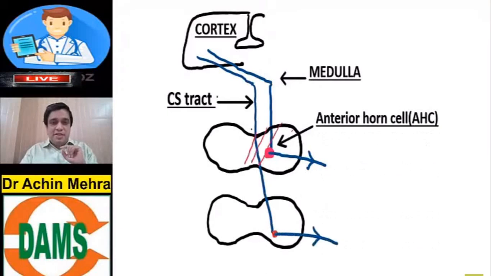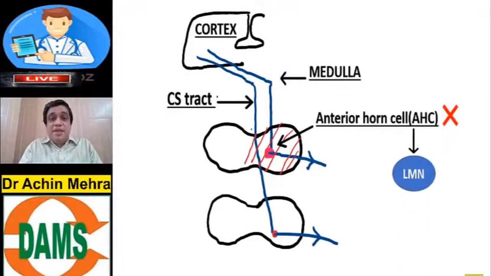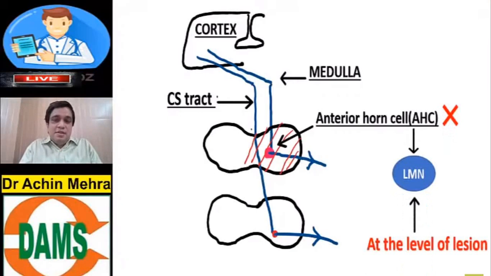Now I am telling you this basic concept because if at all you have a hemisection in the spinal cord, at the level of the lesion, the anterior horn cell is lost. And if you remember your basics again, whenever there is an injury in the anterior horn cell, the weakness is seen of the type LMN. So at the level of the lesion, we get an LMN weakness. The tone of the limb in LMN is decreased, flaccid. The reflexes are also lost.